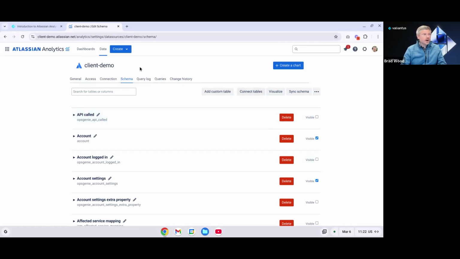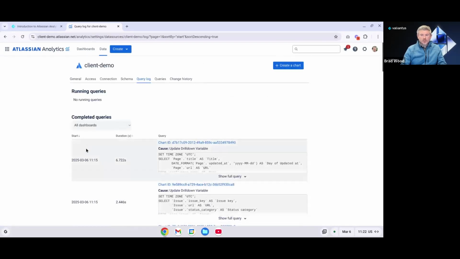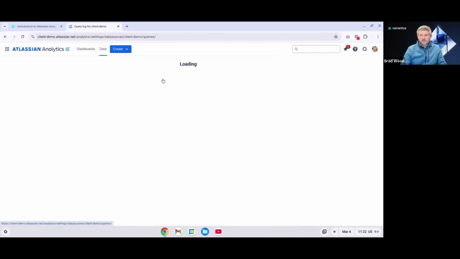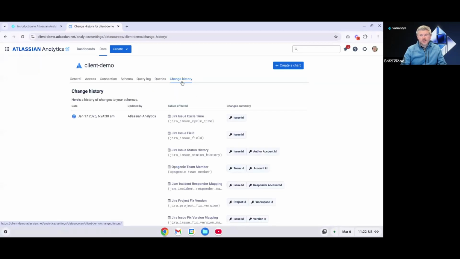And then we have some auditing information here. So the query log, we can see when a query was last run, and we see what that query is in SQL. We've got some additional information on the queries tab, and the change history tab is very helpful as well. We can see things that were changed in our schemas, who they were updated by. So in this case, Atlassian Analytics updated several different tables and when that change took place. So you do have several different sort of audit log capabilities from your data connection.